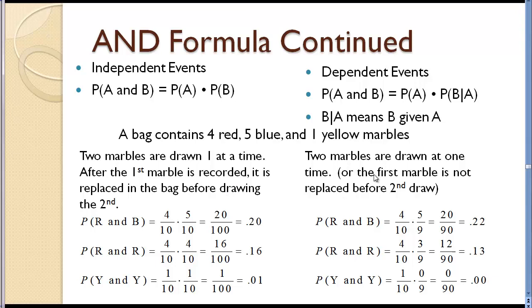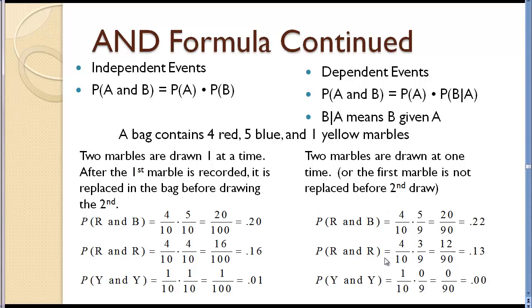Now let's look at what happens when we are not replacing. So let's look at the same set of events. When we get the probability of a red followed by blue, we assume success on the first draw. So the probability of red was 4/10. Now for the second, we assume we're holding a red marble. So there are only 9 marbles in the bag, and now there are 3 red, 5 blue, and 1 yellow. So there's still 5 blue. So we get 5/9 for the probability of blue given that it was red. Multiply those probabilities. So again, we get different probabilities, sometimes greater, sometimes less, when we have dependent events.